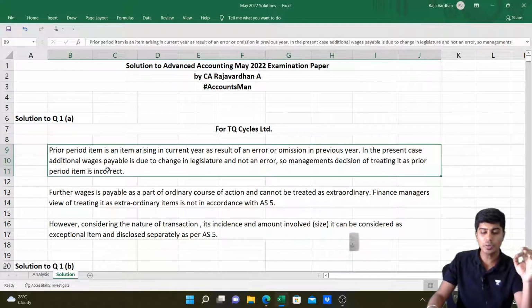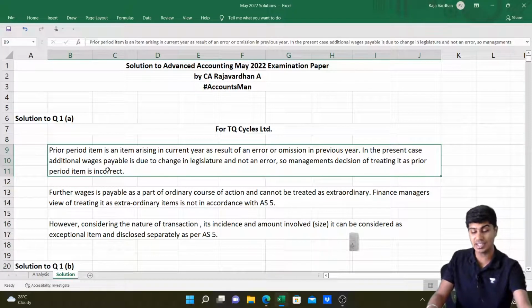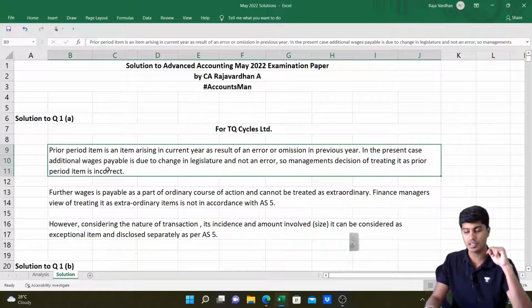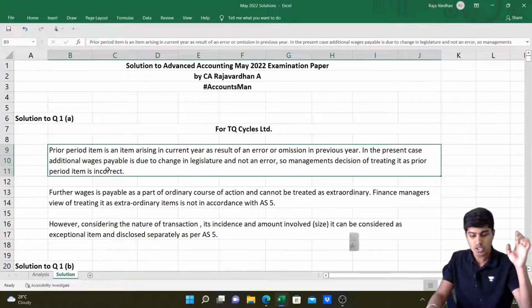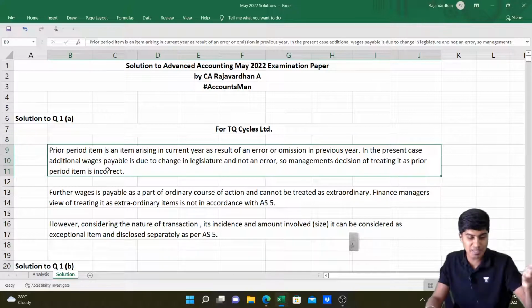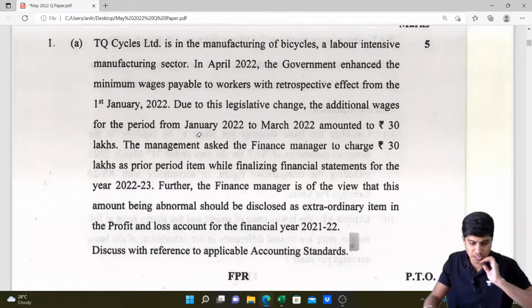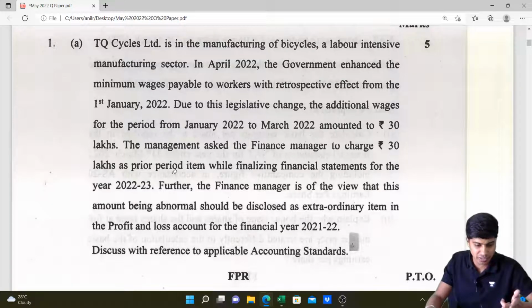Have a look. Prior period item is an item arising in the current year as a result of error or omission in the previous year. In the present case, additional wages payable is due to change in the legislature and not an error. So management's decision of treating it as a prior period item is incorrect. Got it? Very good. So then let's go to the next part. We are done till here.